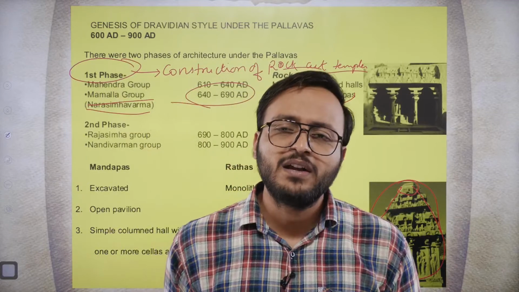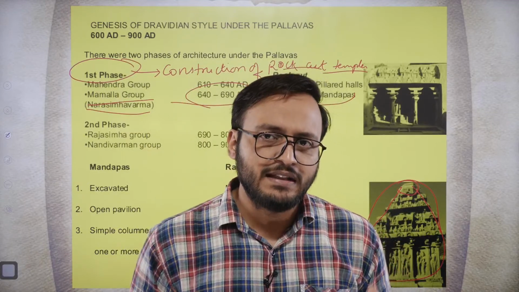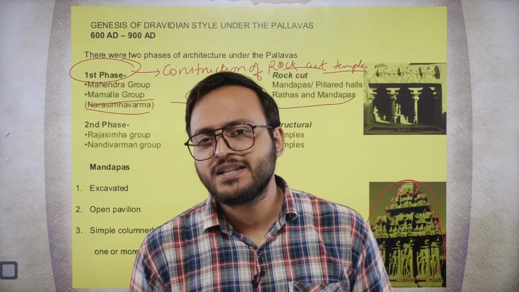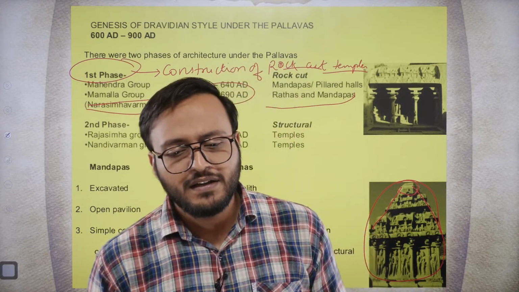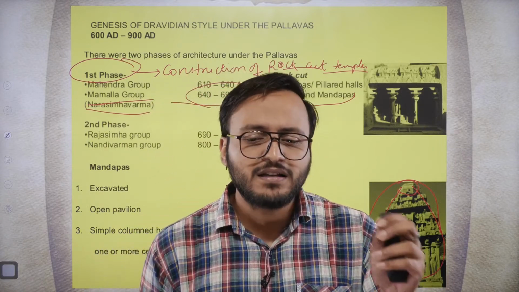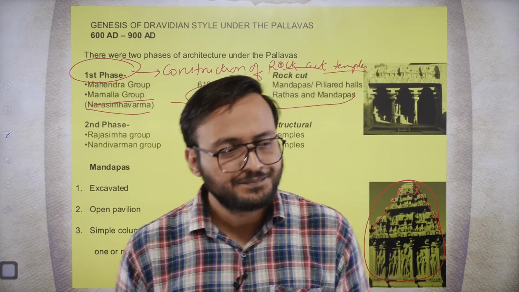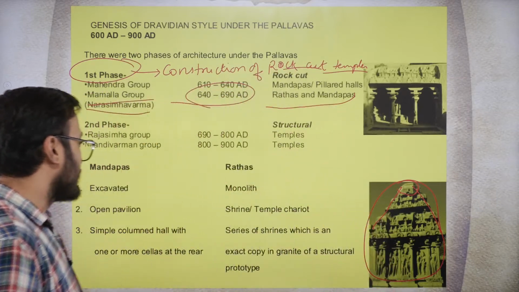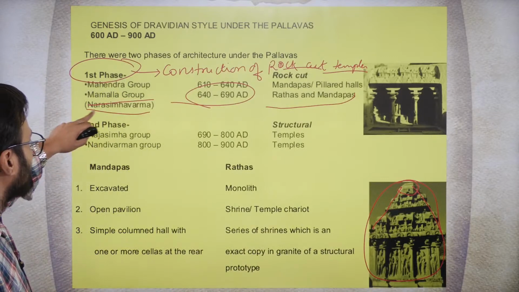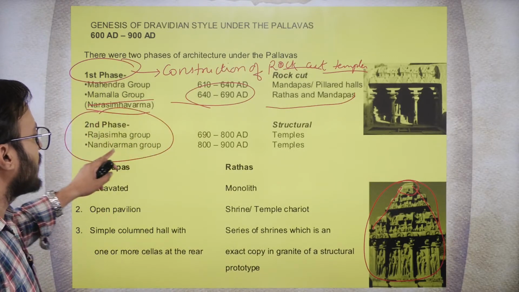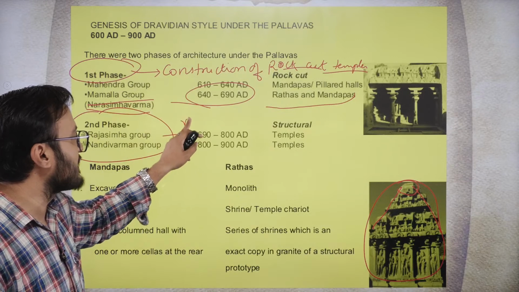Now this is the beginning of temple architecture in the Dravidian style, but early temples, as I told you, were constructed by cutting the rocks, not by joining bricks or rocks. However, when we talk about the second phase of temple architecture, this is the mature phase, remember that, okay?